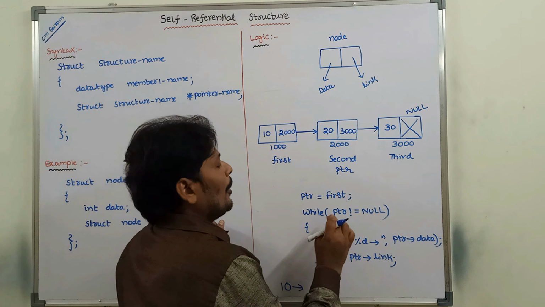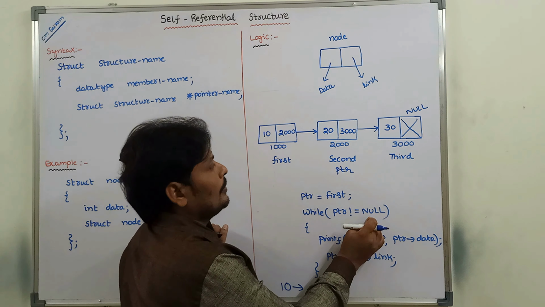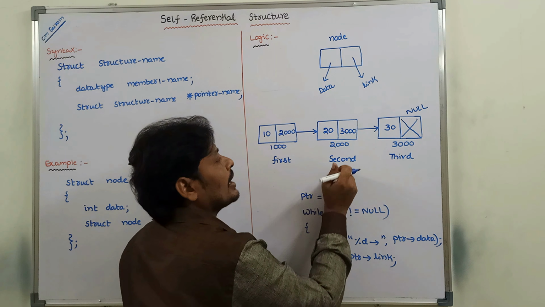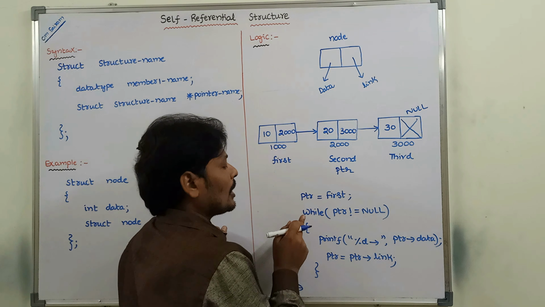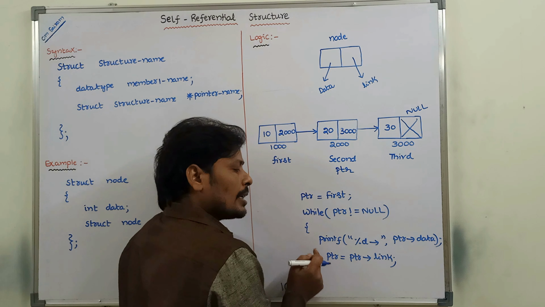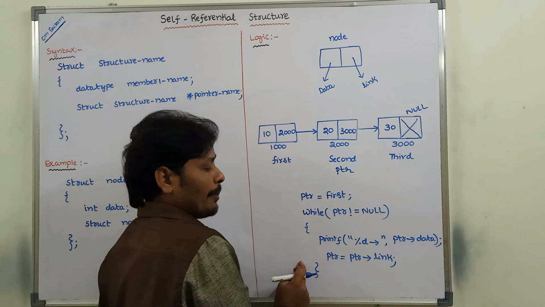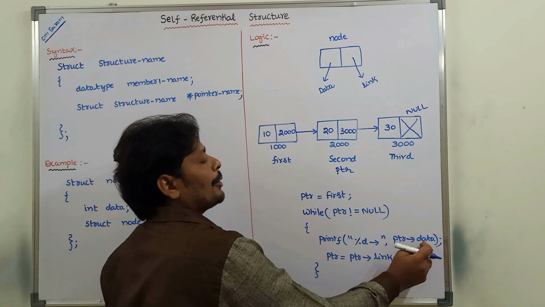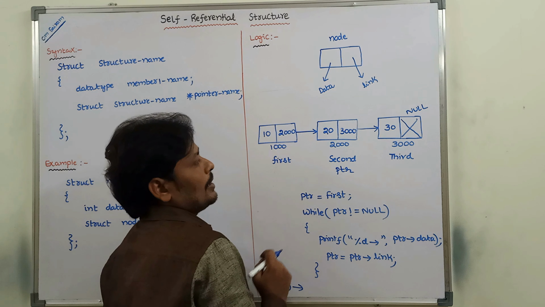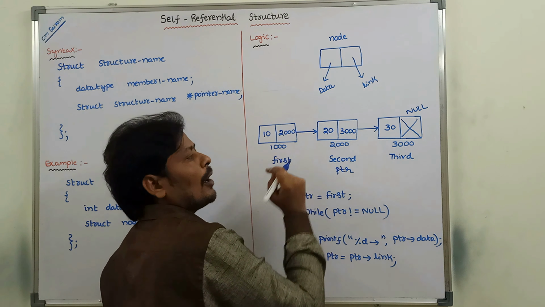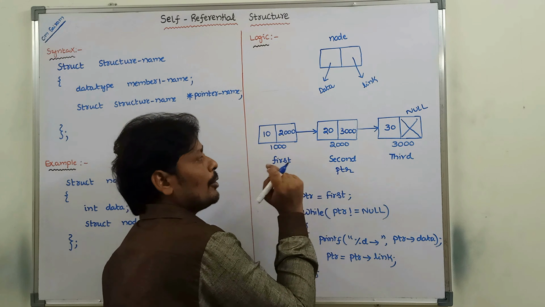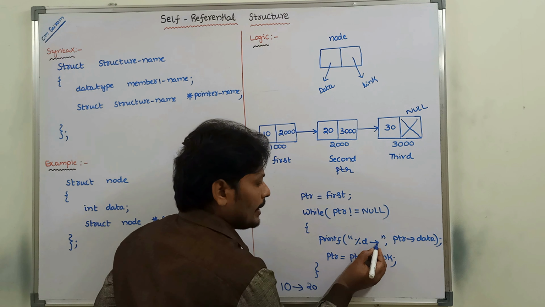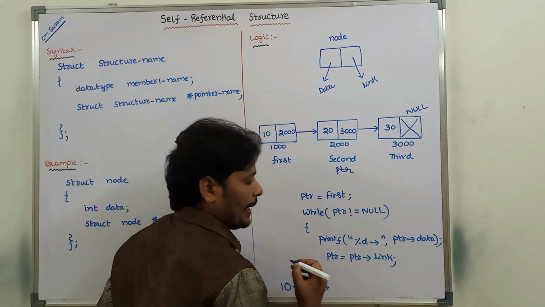Okay. Now, PTR not equal to null. Yes, PTR is not equal to null because PTR contains the second node. So the condition is true. If the condition is true, then the control goes to the body of the while loop. So printf PTR arrow data is printed. What is the data value of the second node, PTR node? That is 20. So 20 is printed. After that, the arrow mark is printed.